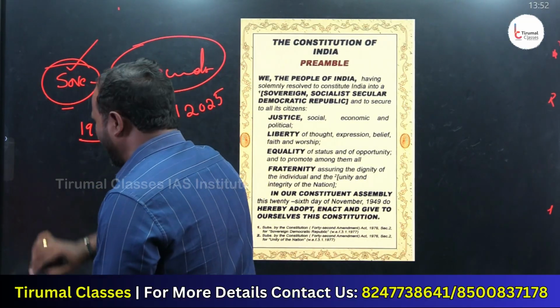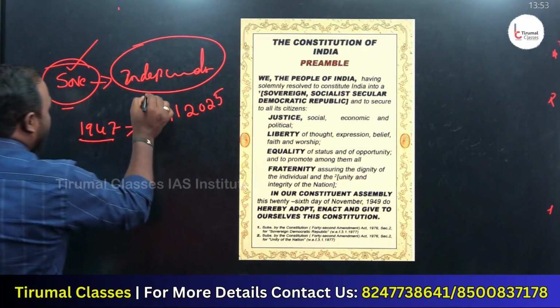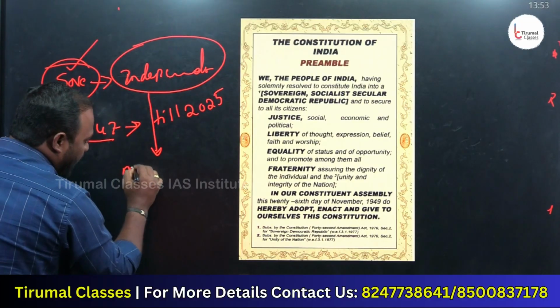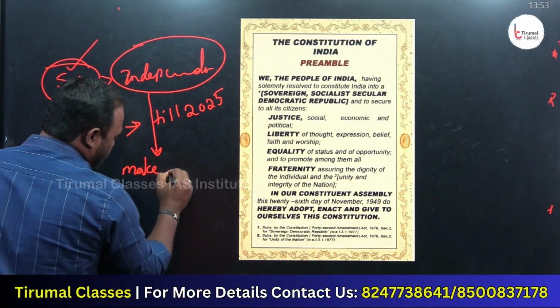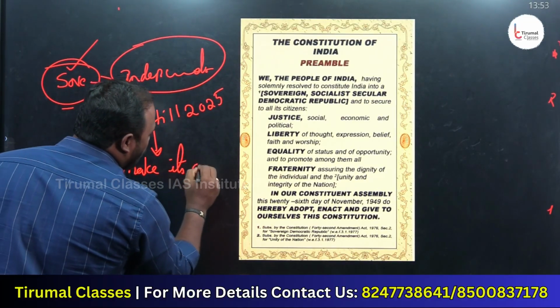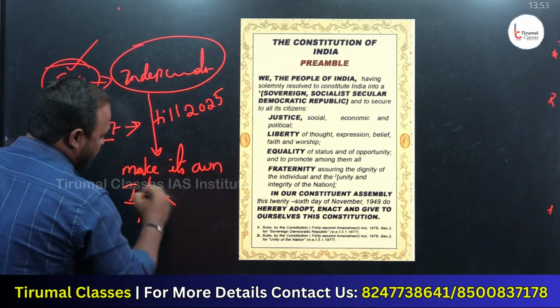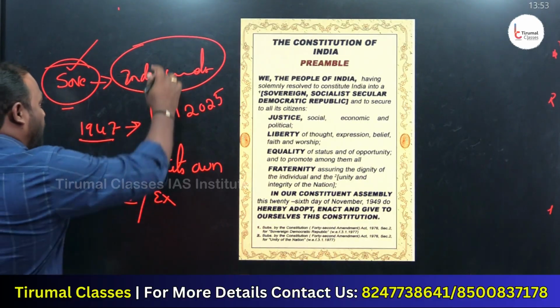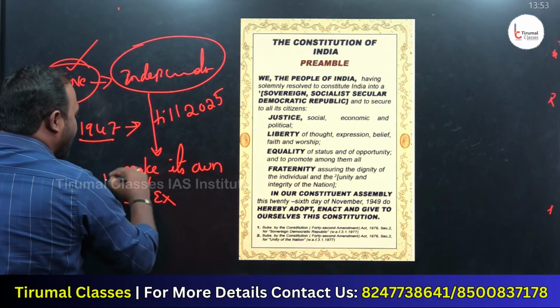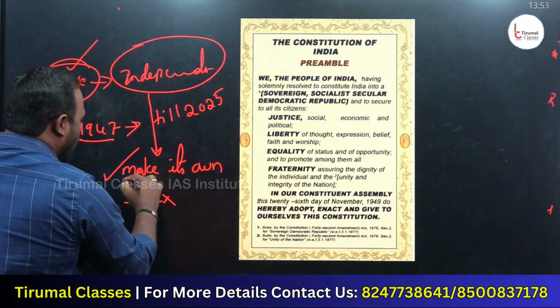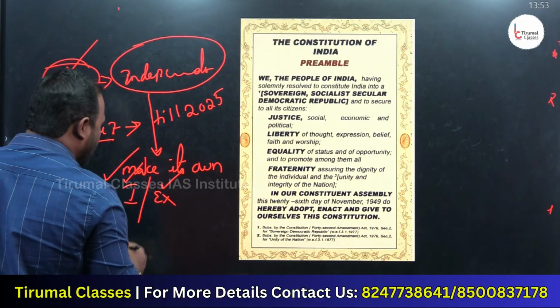Sovereign means independent. When I say sovereign or independent, India can make its own decisions regarding its internal affairs as well as external affairs.